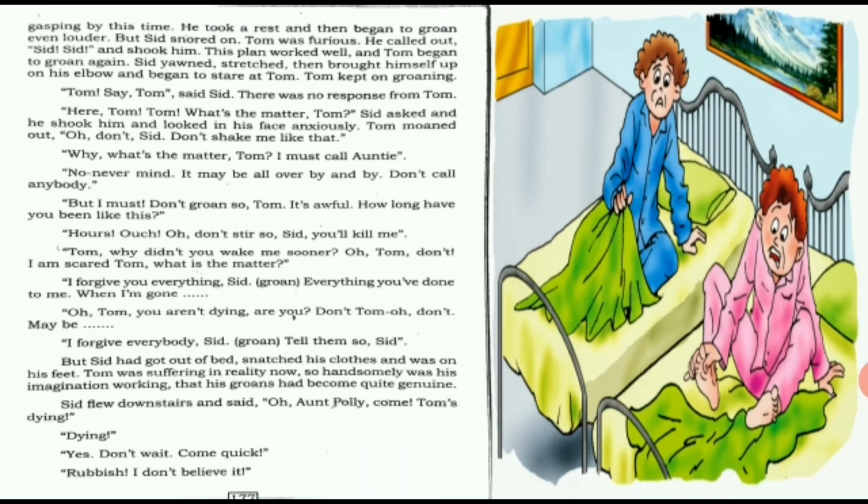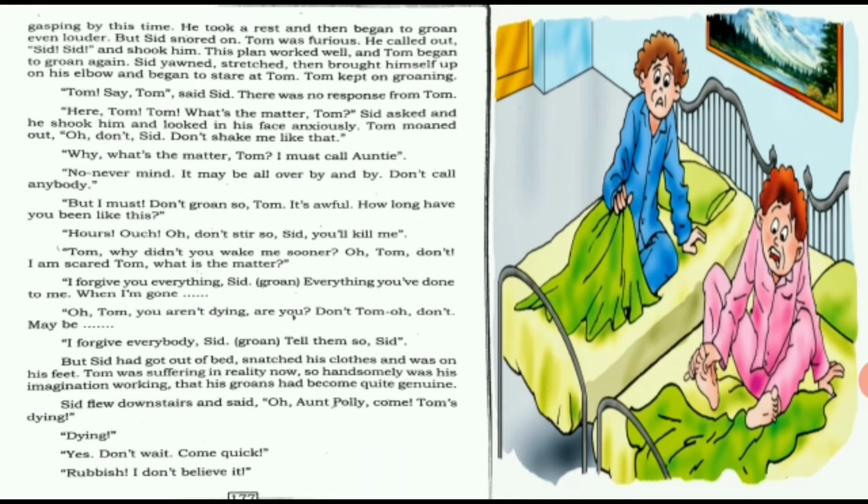"No, never mind. It may be all over by and by. Don't call anybody." So Tom was just pretending as if he is okay and he was saying, "No, never mind. Don't worry. Don't call anybody. I will be fine." "But I must. Don't groan so, Tom. It's awful. How long have you been like this?" So Sid says, okay, I will not call anybody, but you stop crying. It is so terrible seeing you crying. Don't cry.